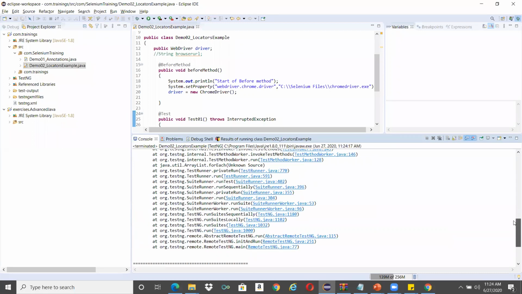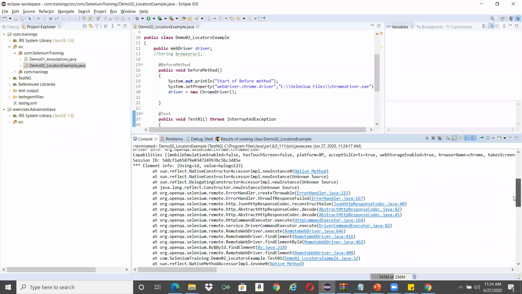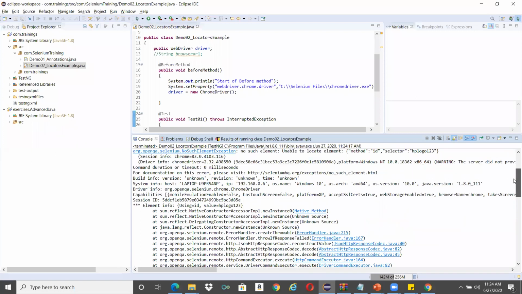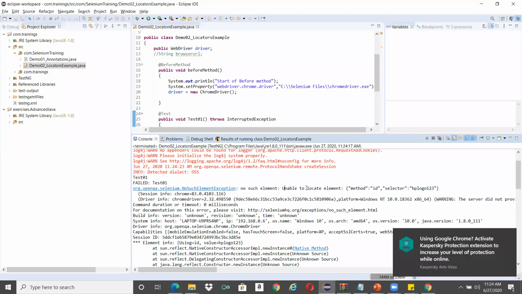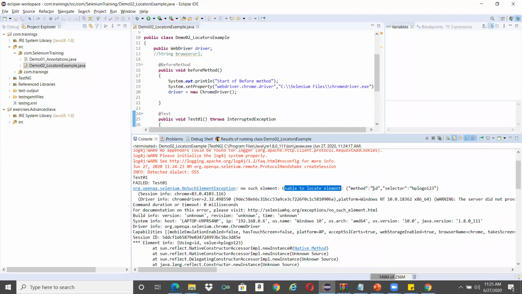Okay, so come here. It shows no such element is found. Unable to locate the element with the method that is id and the value that is given. So with this value of an id, Selenium is telling us it is unable to locate the element.